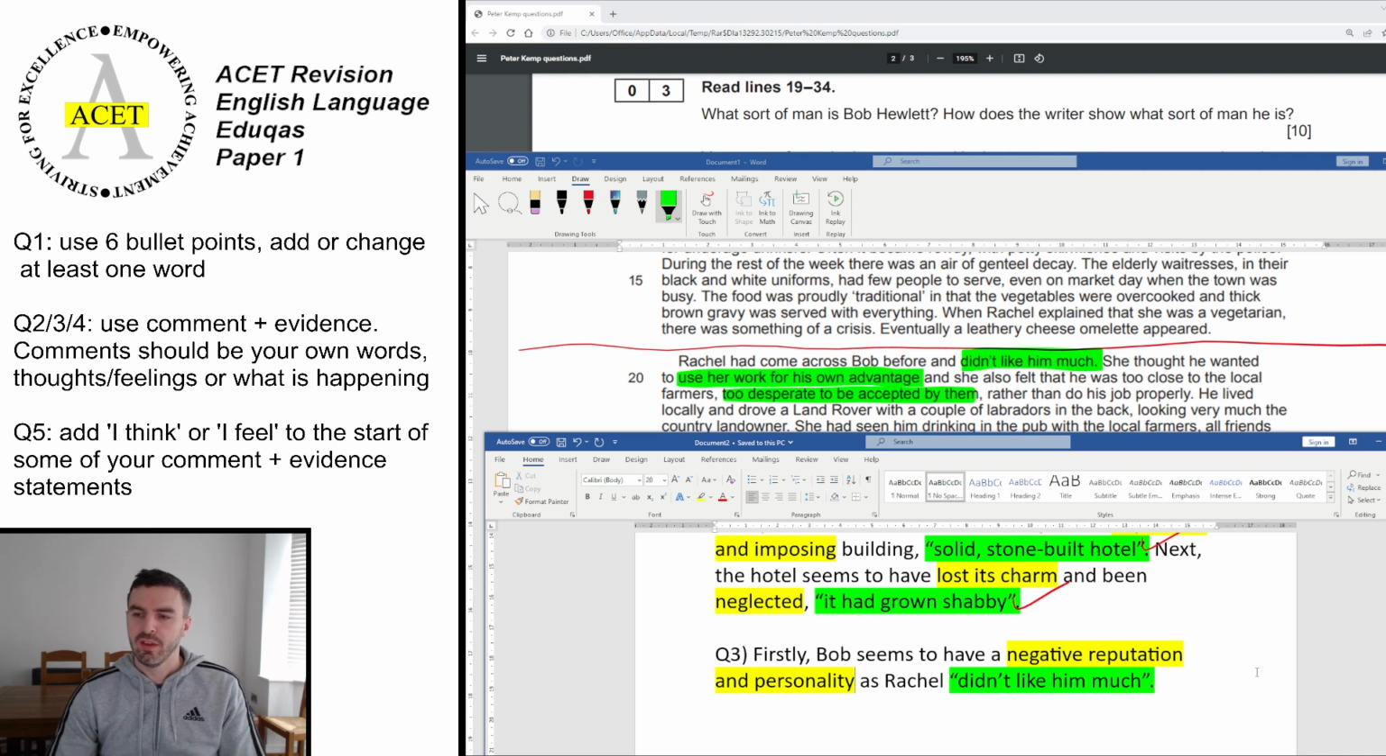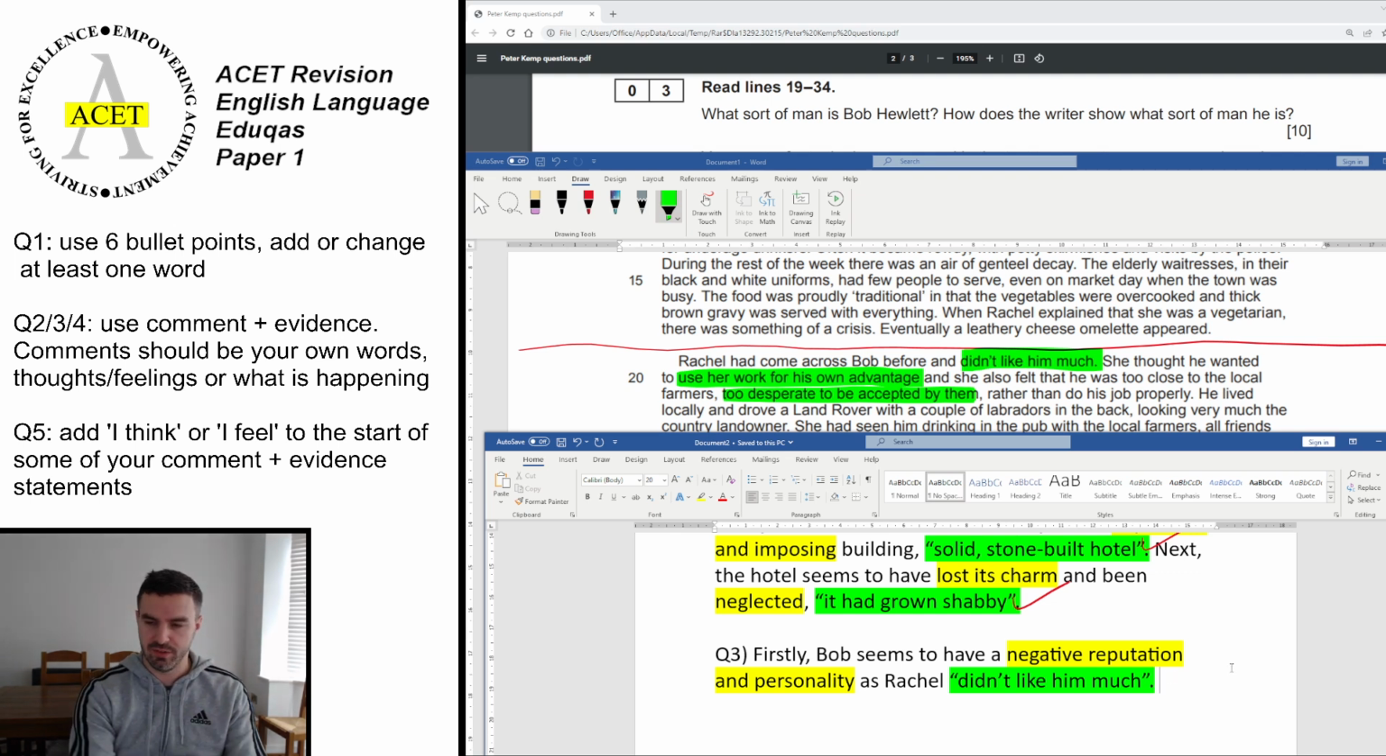So the next one, she thought he wanted to use her work for his own advantage. So now you should be thinking to yourself, what do you call someone who's using something of someone else's to help themselves? Okay, so if you take advantage of someone, you might use a word like abuse their good nature, exploit them. You might say that he's maybe a little manipulative in the way that he behaves, something like that.